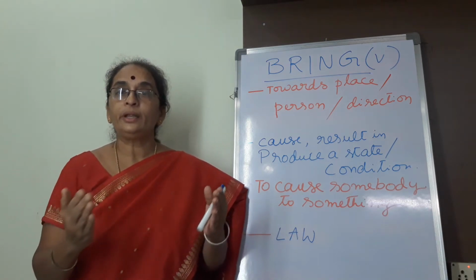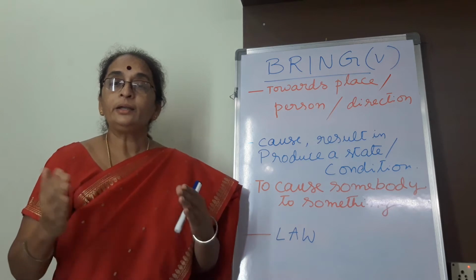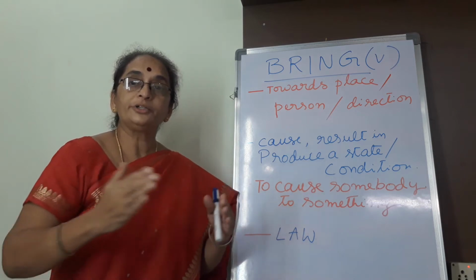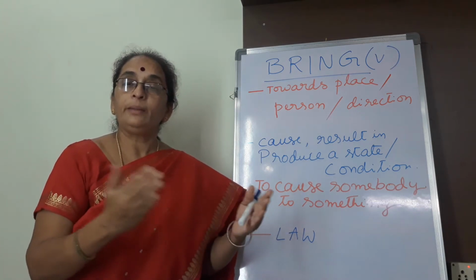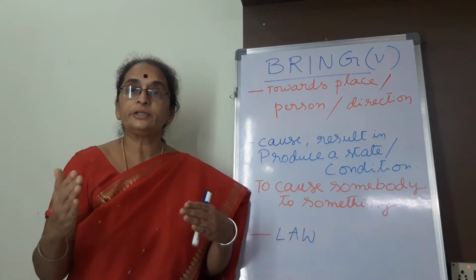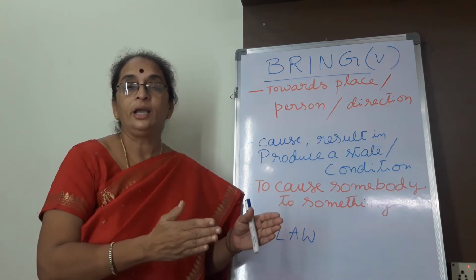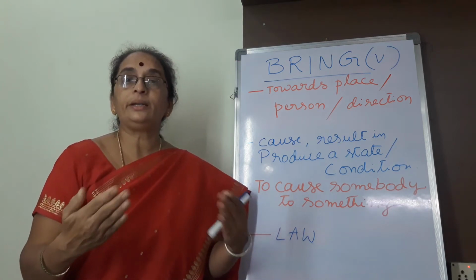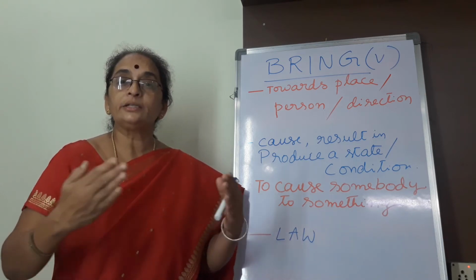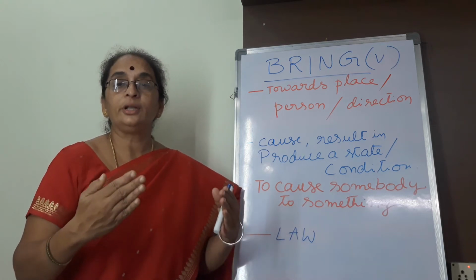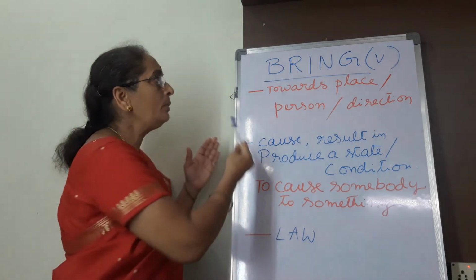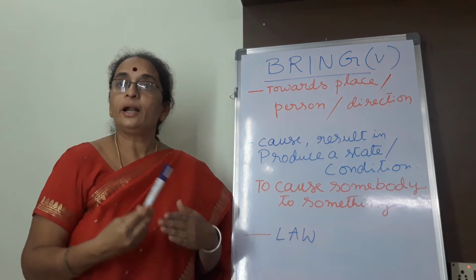And the people are bringing furniture to the library. Why are they bringing furniture to the library? They are involved in the physical action of shifting the furniture to the library. Maybe the library needs more seating, so they are bringing furniture from one place to another. And the students are bringing their exhibits to the science exhibition. They are bringing the exhibits, science models prepared by them, to the exhibition. So these three examples explain better how the physical action of bringing takes place.